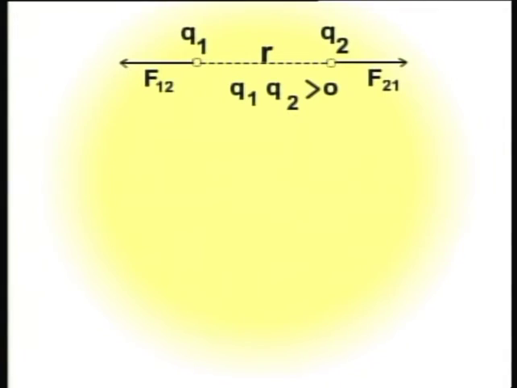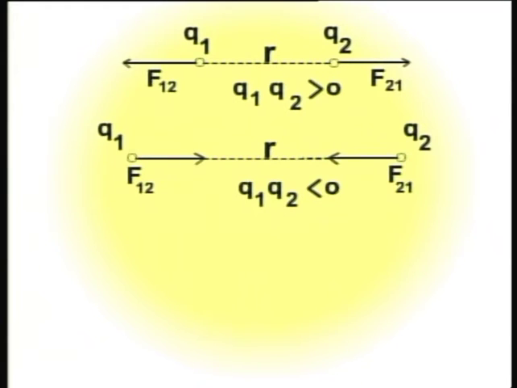To express Coulomb's law mathematically, let us consider two point charges, Q1 and Q2. For simplicity, suppose Q1 is located at the origin and R is the position vector of the charge Q2.